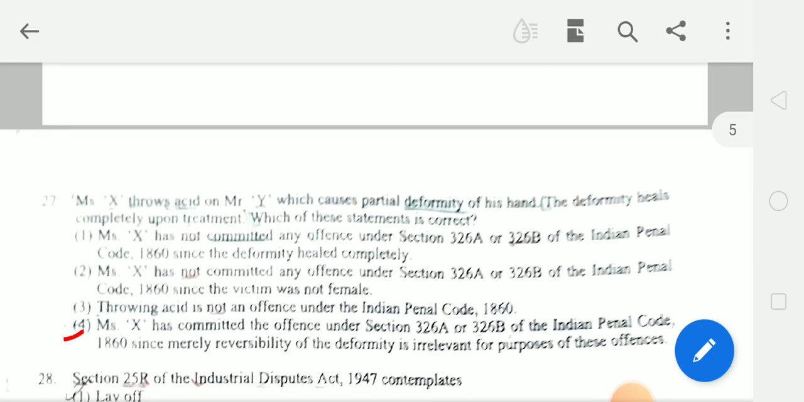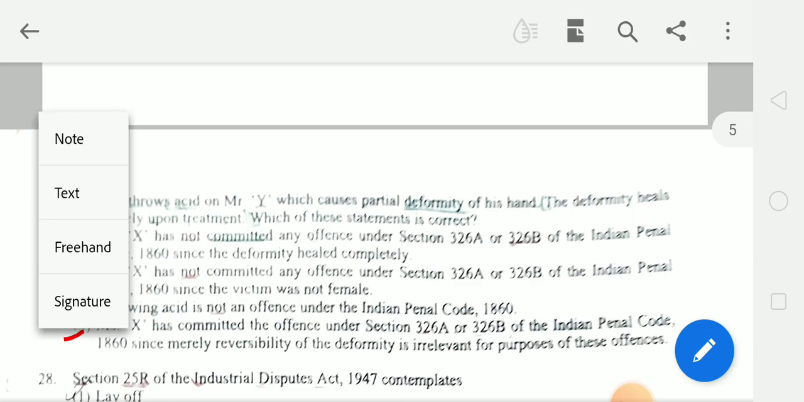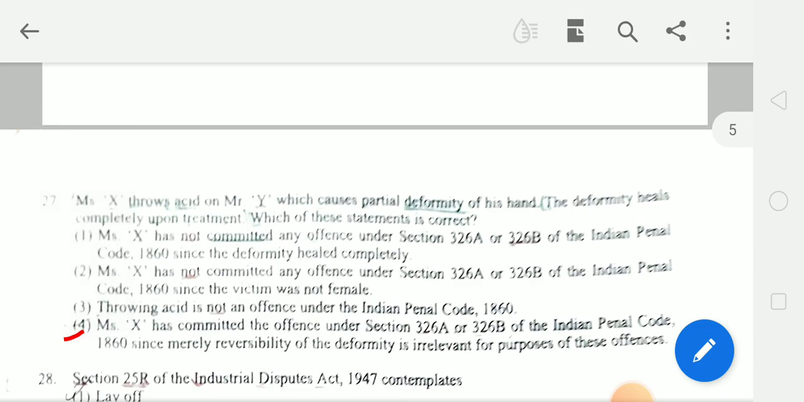Next question, Mr. X throws acid on Mr. Y, which causes partial deformity of his hand. The deformity heals completely upon treatment. Which of the following statements is correct? Mr. X has committed the offence under section 326A or 326B of IPC 1860, since merely reversibility of the deformity is irrelevant for the purpose of these offences.